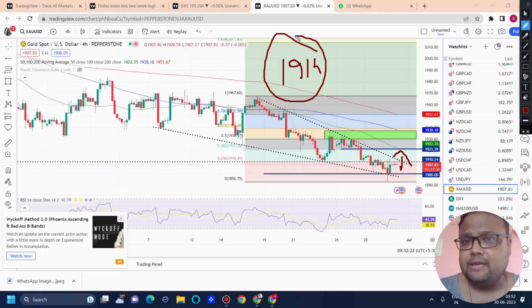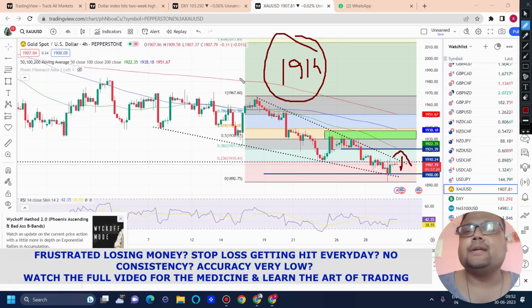I have used the word risky buy because, to be honest, the market is in a downtrend, and though we have a falling wedge, I'm not much convinced. So if the market breaks the 1914 level, with proper risk management, if you see the market going up nicely, then you can consider a buy. But if you're a beginner, you can avoid it as well.